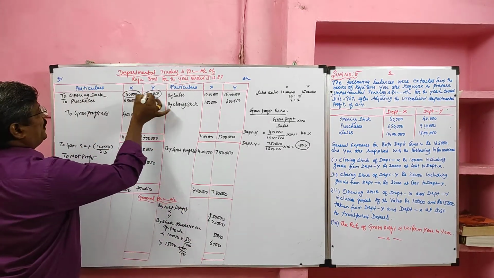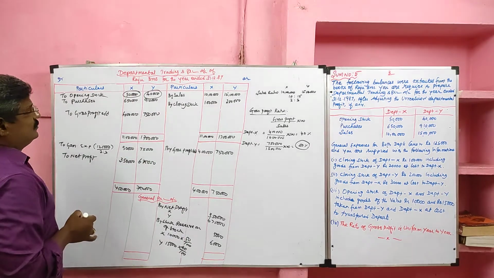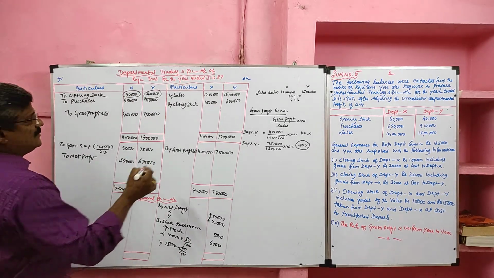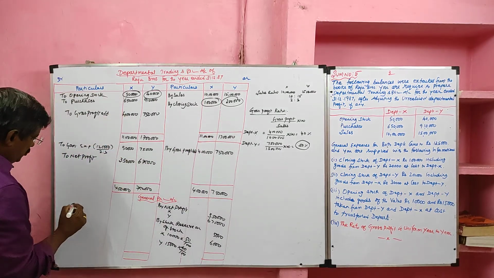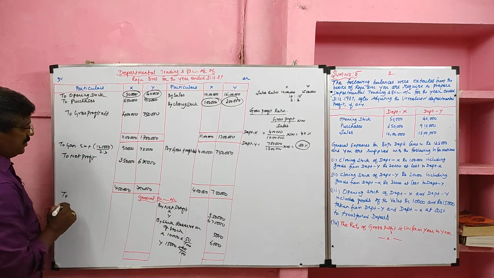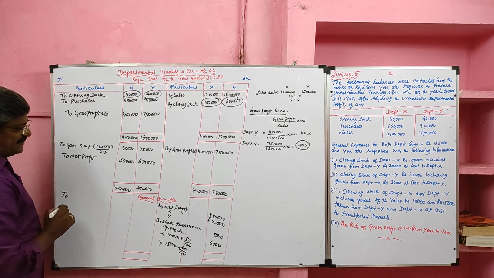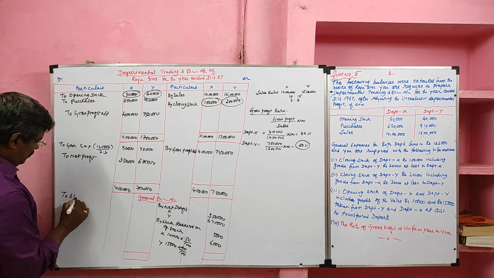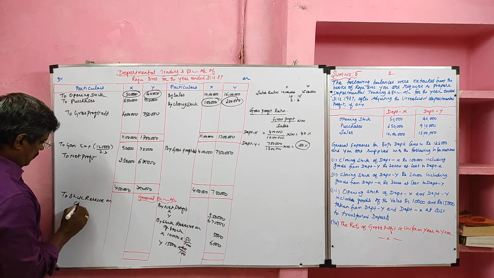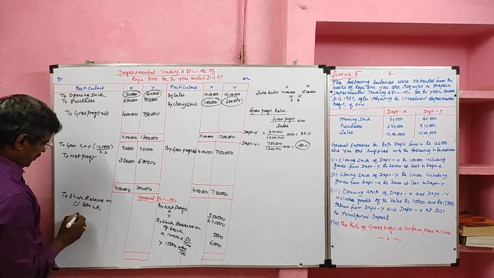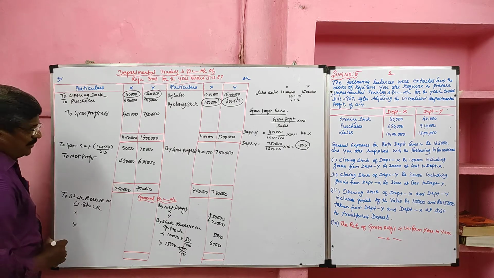Because in opening stock there were transferred goods included, likewise in closing stock also transferred goods are included. So the closing stock reserve we should take on the debit side of the general profit and loss account. Stock reserve on closing stock we have to take for department X and for department Y.